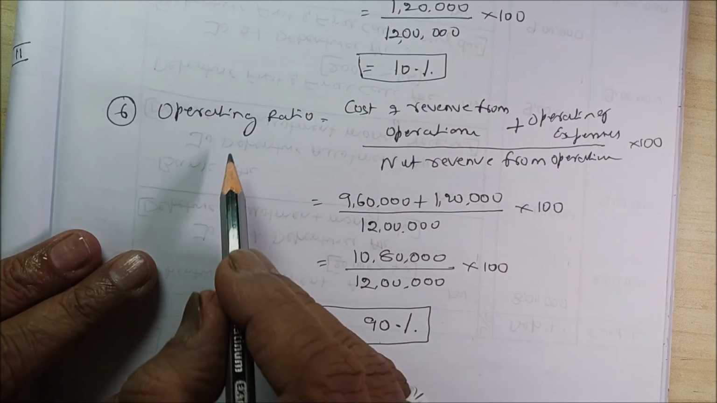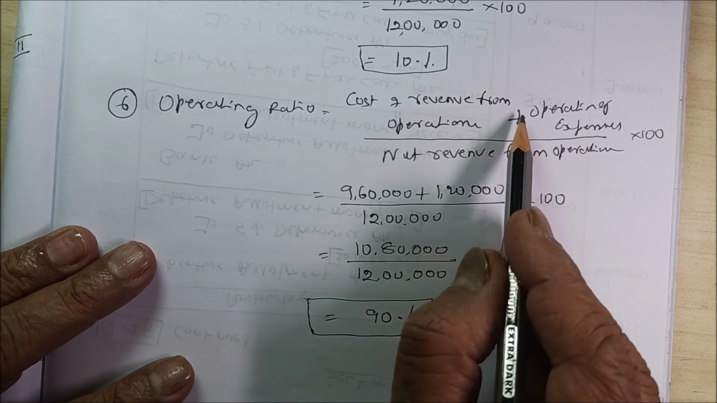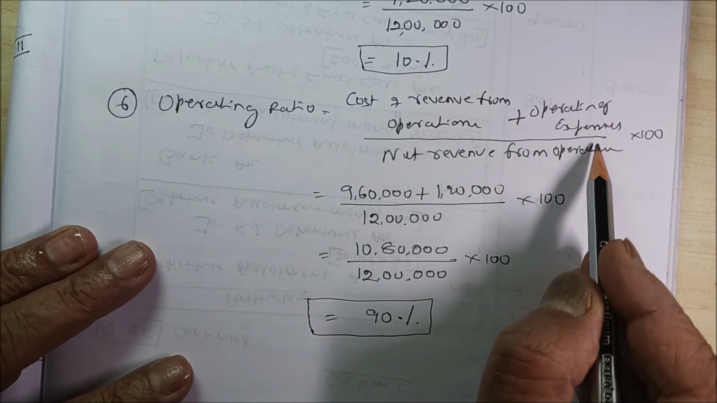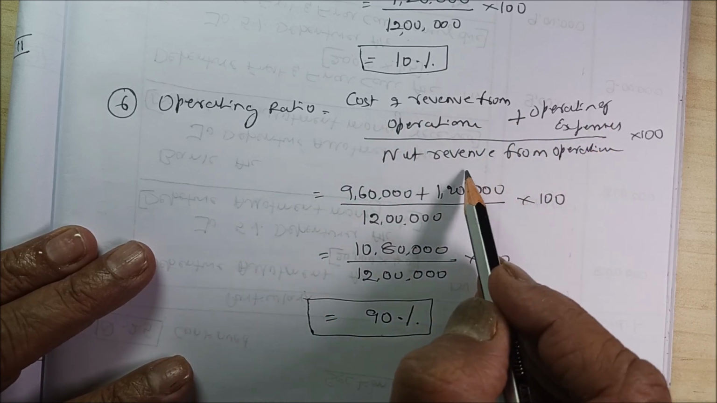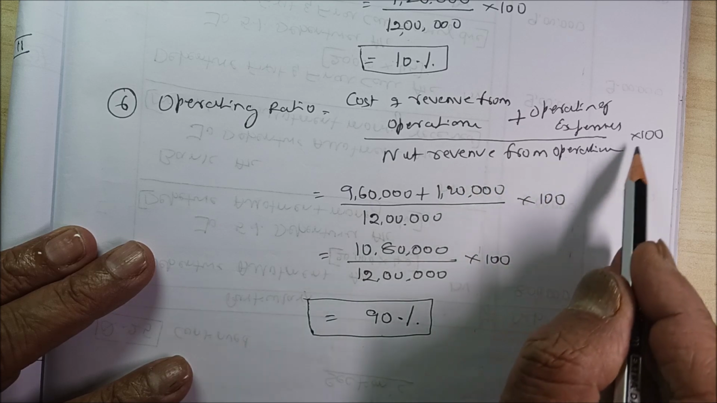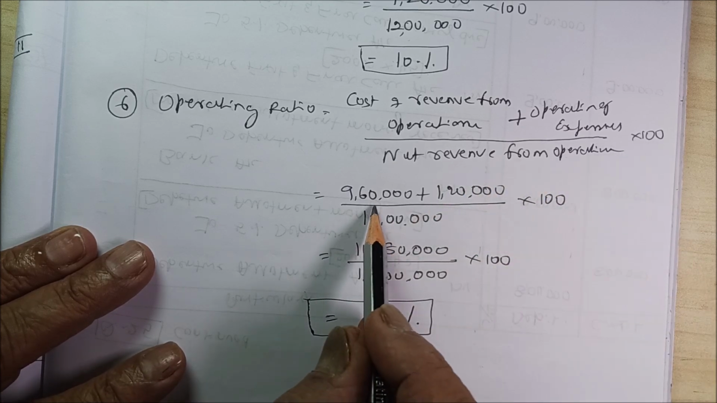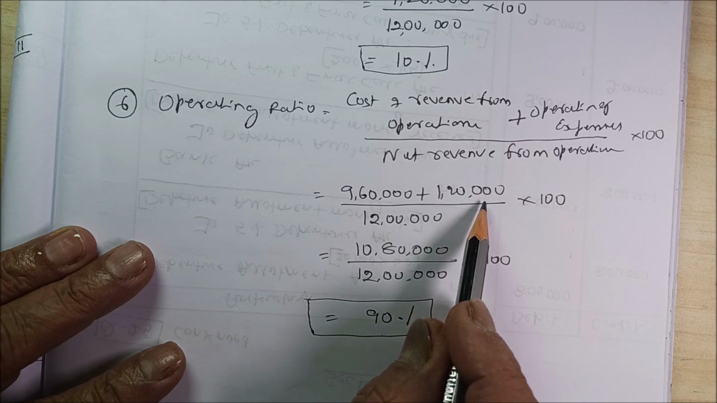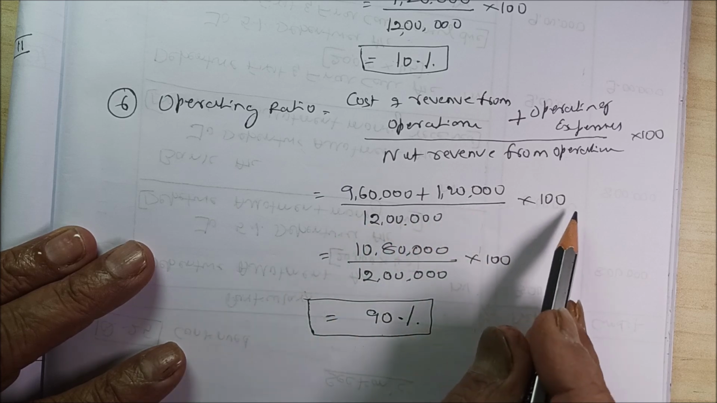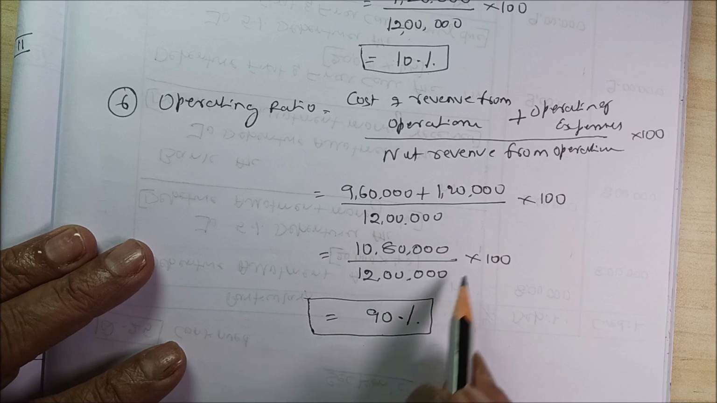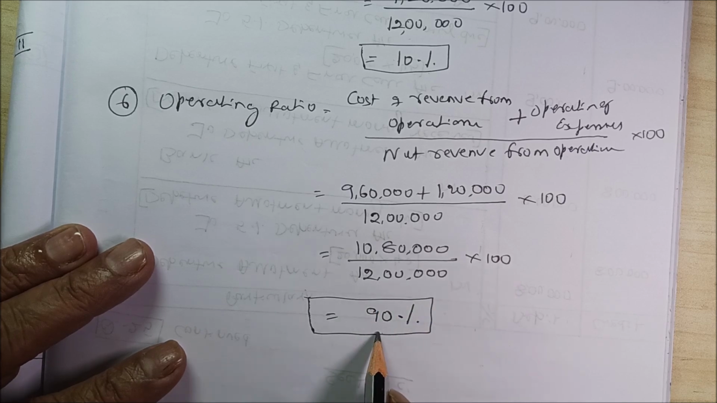10%. Operating ratio, cost of revenue from operations plus operating expenses divided by net revenue from operations into 100. 9 lakh 60 plus 1 lakh 20 which has been given in the problem divided by 12 lakh into 100, 10 lakh 80 divided by 12 lakh into 100, it comes to 90%.